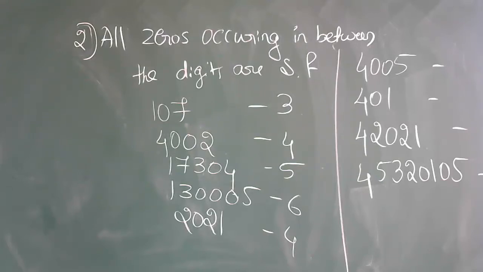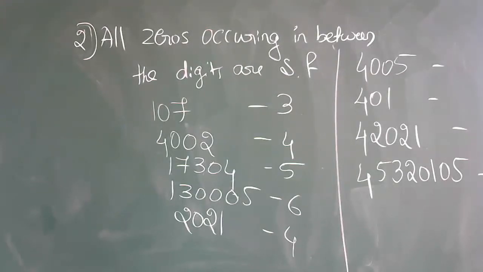Okay. Understood everyone? So the first rule is what? If there is no zero, all numbers are considered significant figures. The second rule is what? If a zero exists in between, then it is also considered as what? That is, significant figures. So we'll go for the third rule now.